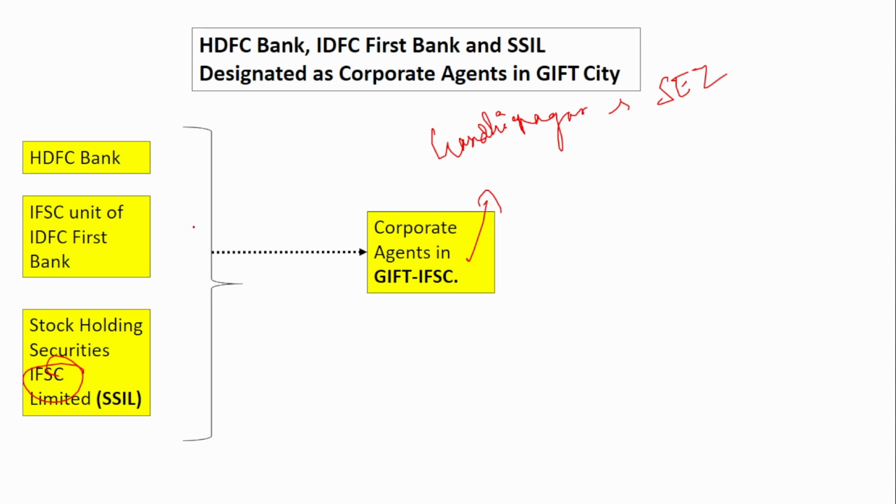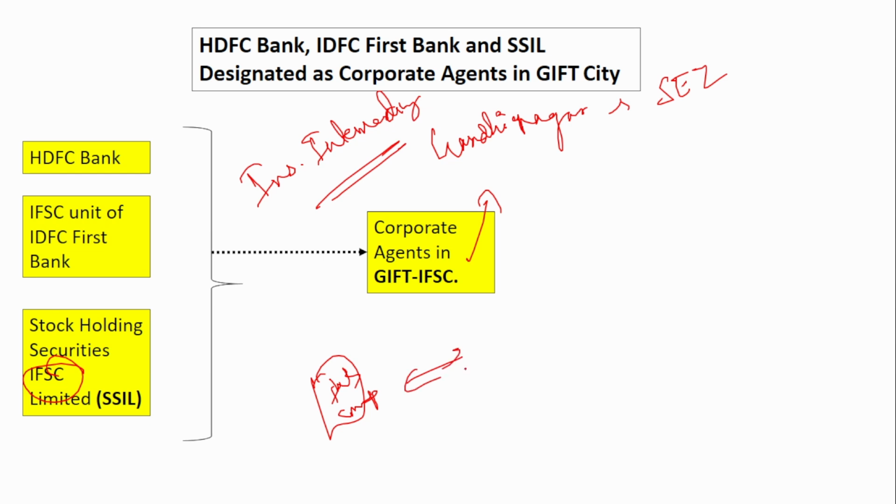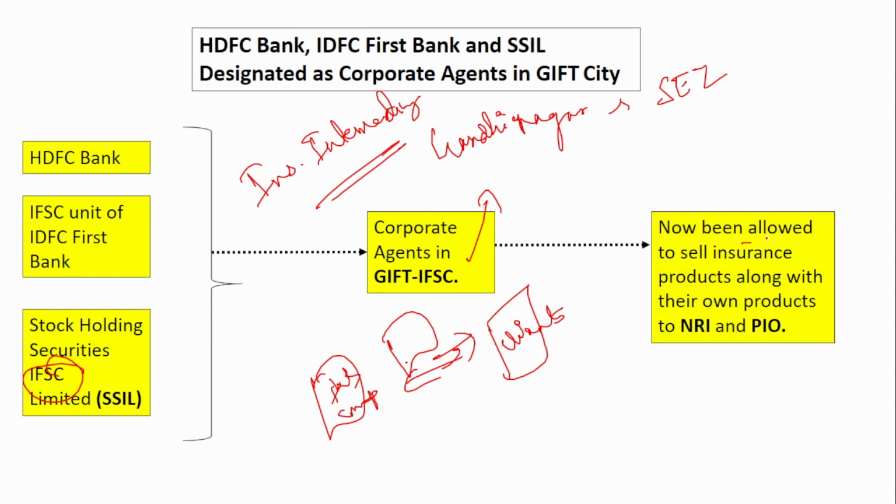Here, these three can act as corporate agents. Corporate agents means that they are insurance intermediaries. They will act as intermediaries between the insurance company and the potential clients, whoever wants to buy insurance. They will sell suitable insurance policies to the clients. That is the main purpose of corporate agents. Since they are given the status of corporate agents, they will now be allowed to sell insurance products along with their own products.